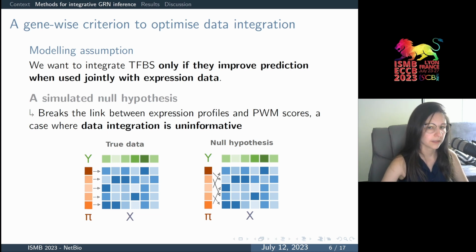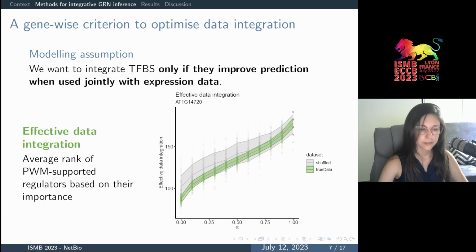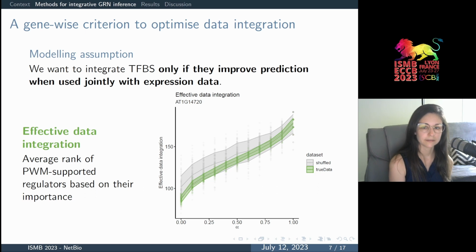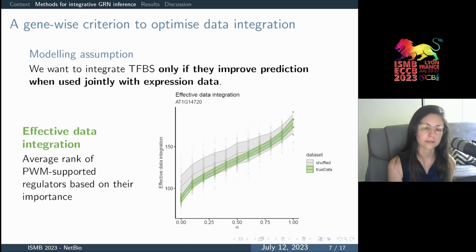So in order to properly estimate the added value of data integration, we started by simulating a synthetic null hypothesis, where the link between the expression profiles and the TF binding sites of the regulators is actually broken, rendering data integration uninformative. We then measure the effect of data integration by several metrics. First, effective data integration, which measures the effective contribution of regulators supported by a binding motif to the prediction of the target gene expression in the regression models.